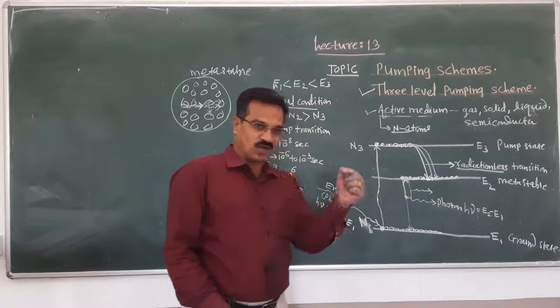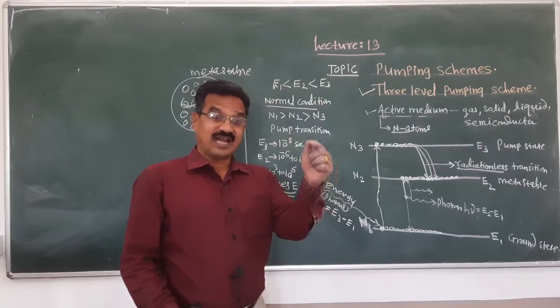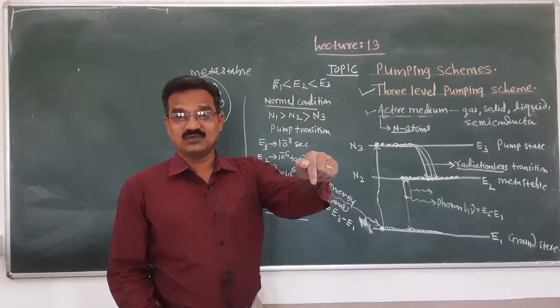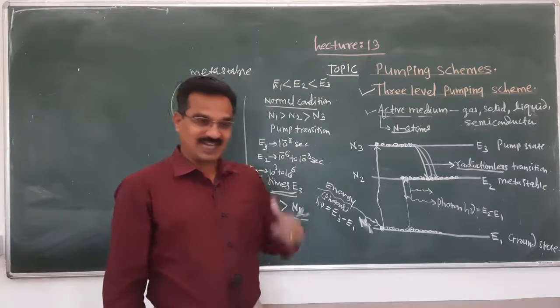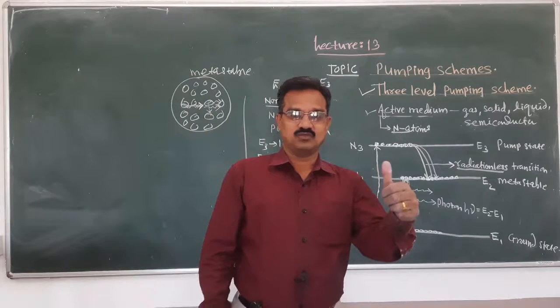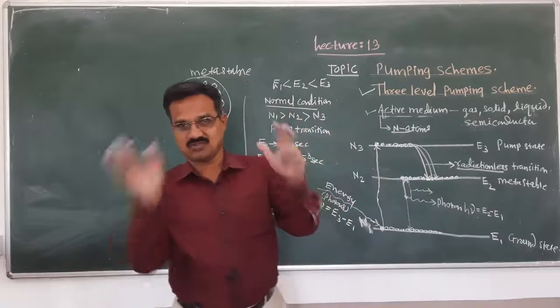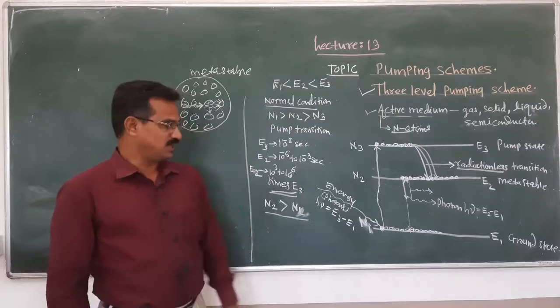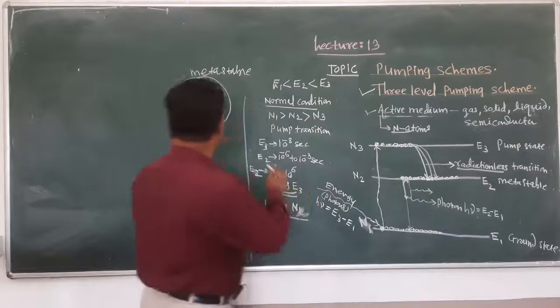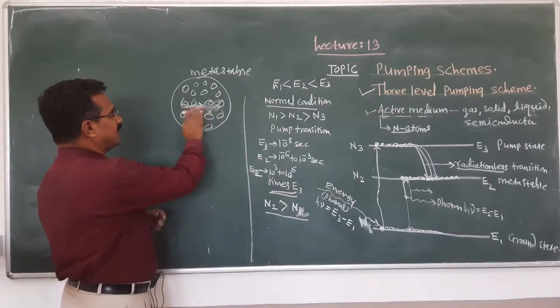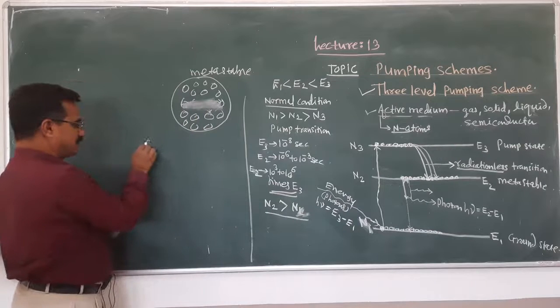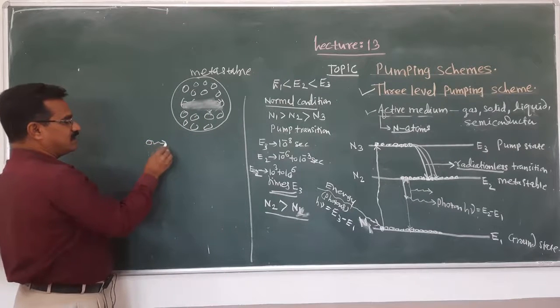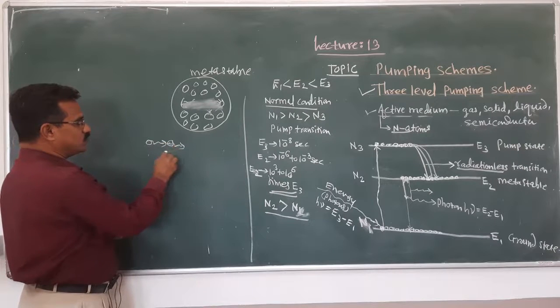That first photon interacts with an atom present in the metastable state, and forces that atom to jump from the metastable state to the ground state. It means that two photons are emitted. Here is the situation: the first photon is emitted and triggers this, and again two photons are emitted.